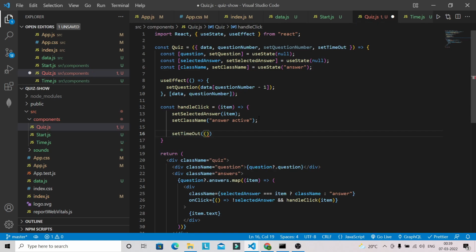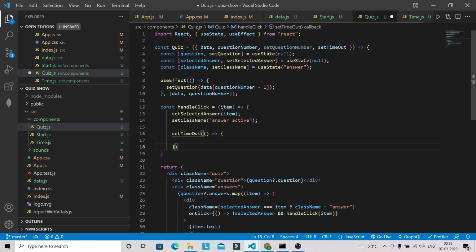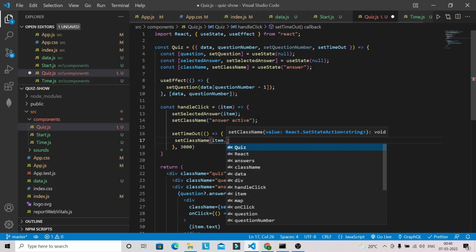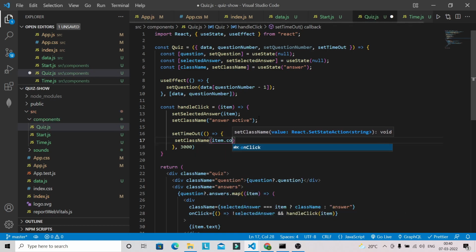And inside that, this set timeout will run after 3 seconds. So here I wanted to animate our button, so here we can give set class name, and if the answer is correct, so item dot correct.